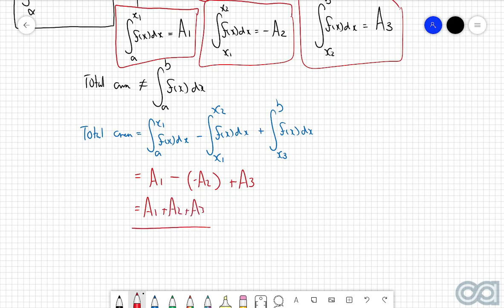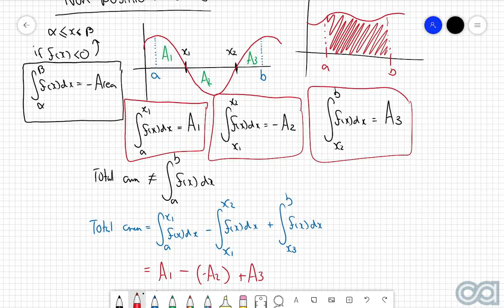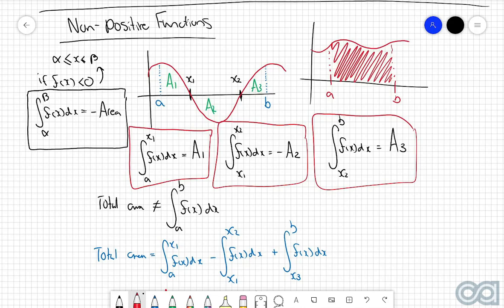So essentially the rule is, if you want to find the total area enclosed in these different sections where a part of a function lies below the x-axis, then you'll have to subtract away the integral which reflects the area bounded between the 2 points where the function lies below the x-axis. Now this will become quite important as time goes on, so definitely try and look at this sooner rather than later and get a good understanding of the correlation between these positive and negative integrals when the function lies above and below the x-axis, and it means that the rest of this will come out to be a little bit easier.